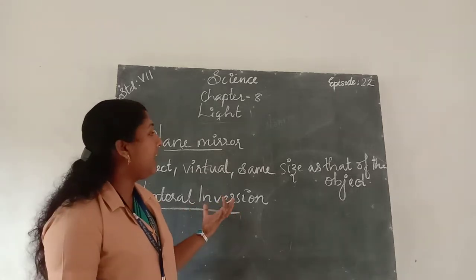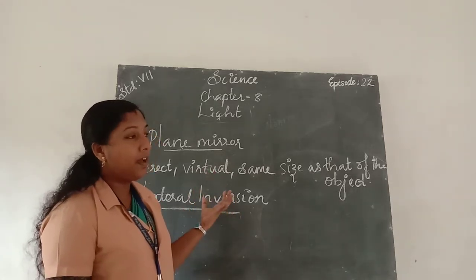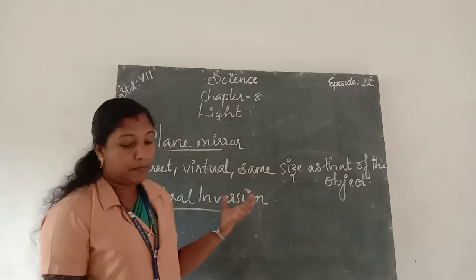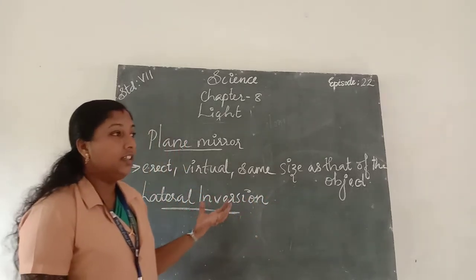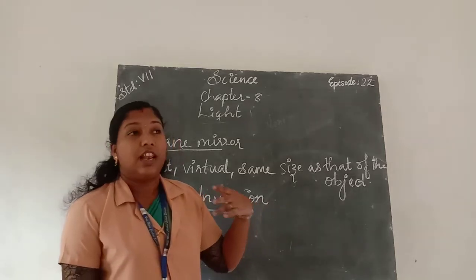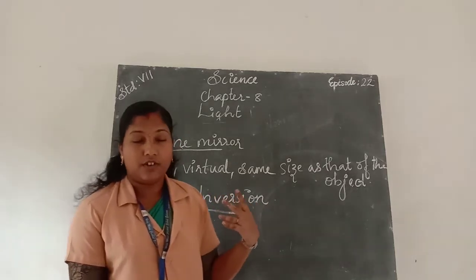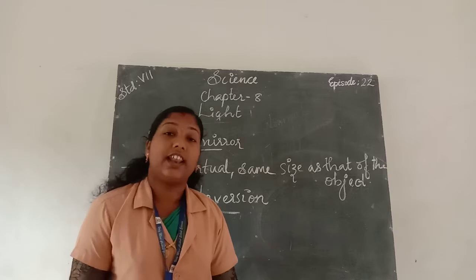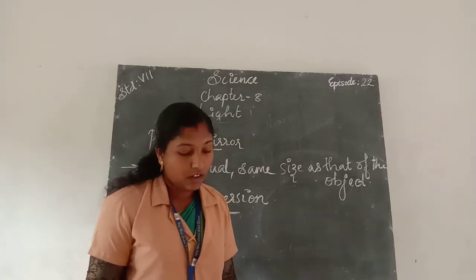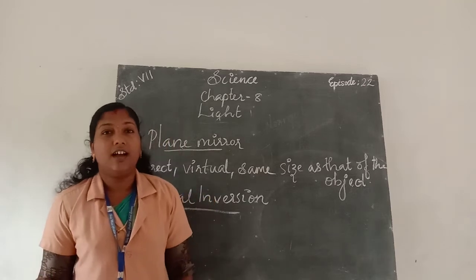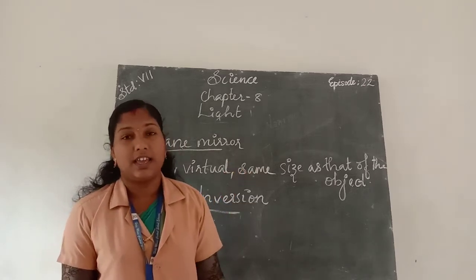The image formed by a plane mirror undergoes lateral inversion. That means the right side of an object appears as the left side of the image.